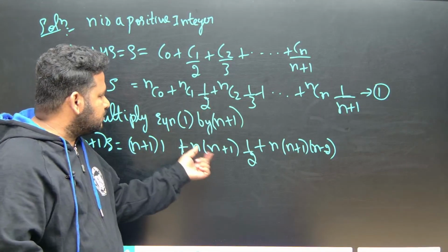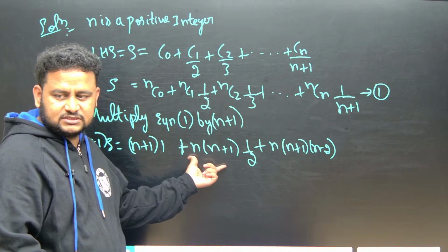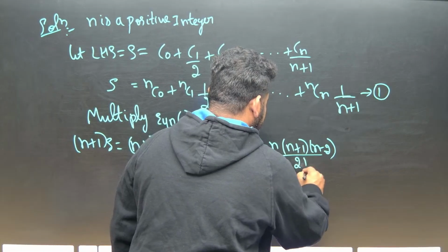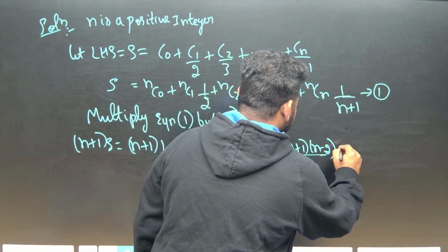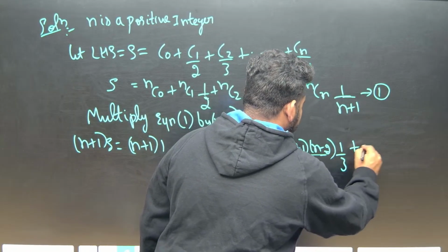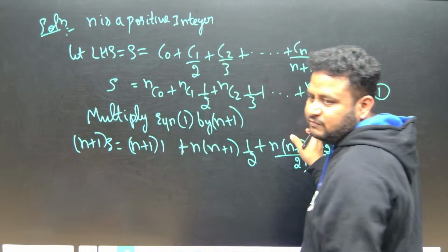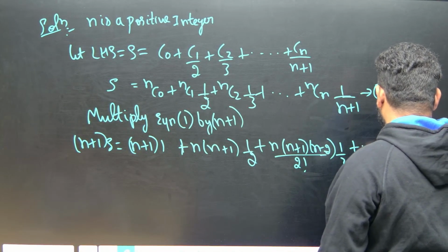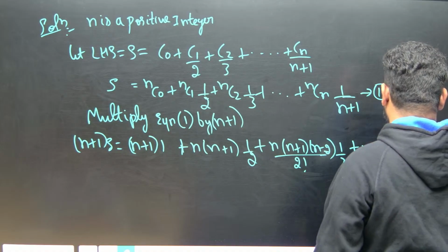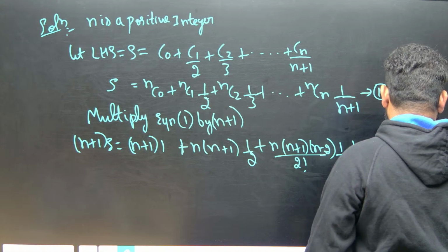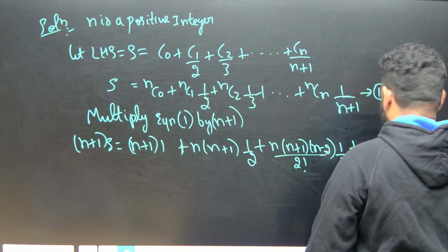This is nC1 divided by what? This is nothing but n itself. This will become 2 factorial. Correct? 2 factorial into 1 by 3. Up to nCn is what? nCn is 1. Up to this is 1 into 1 itself. Okay, 1 into 1 by n plus 1 into what should I write? n plus 1. This is what I have.